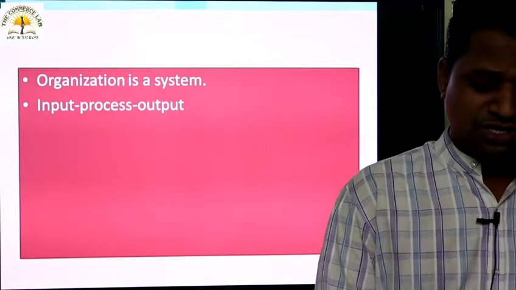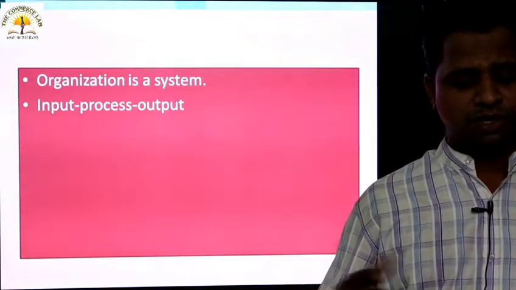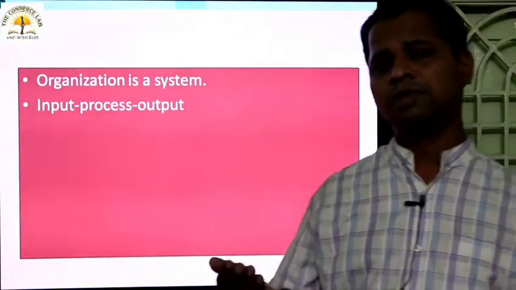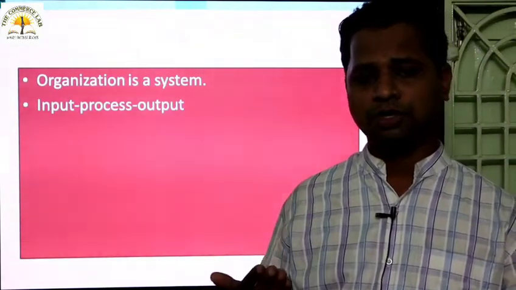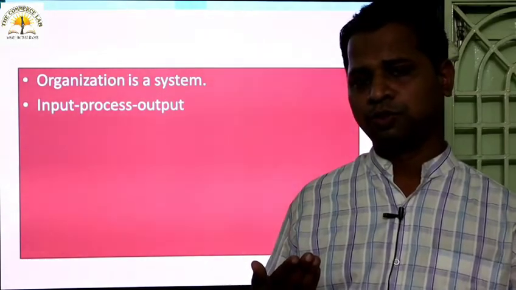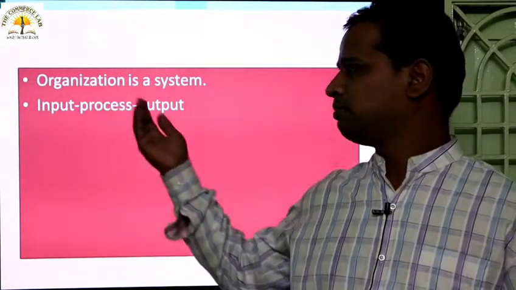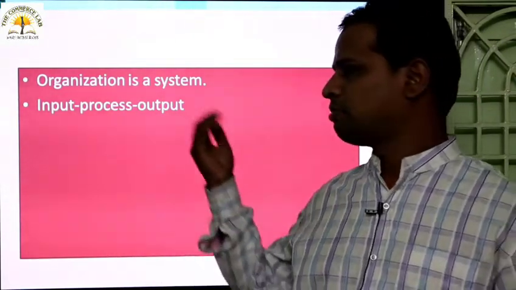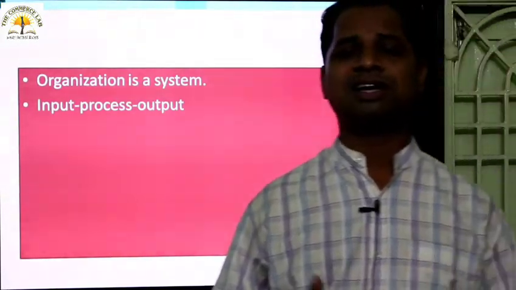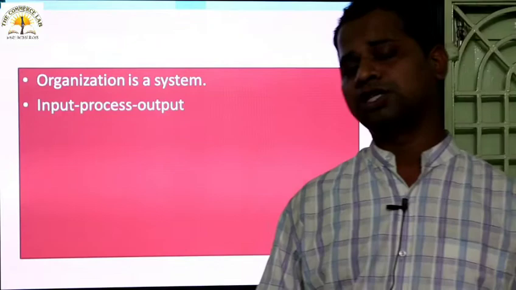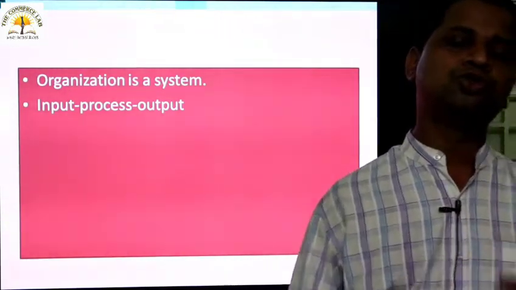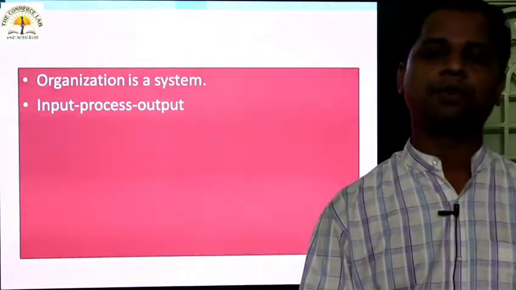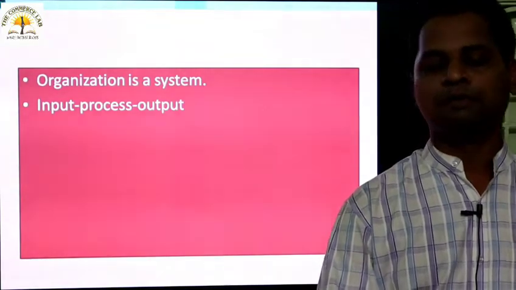And look at this, organization is a system. Why is it treated as a system? Because something happens. What happens? There is some input used: technology can be used as input, raw material can be used as input, labor can be used as an input, money can be used as input, and there is some process that occurs in the organization. Through different departments the process happens, and there is some output, in the sense of what? Finished product, or any kind of product and services that an organization is producing. So organization has to see that the particular system functions smoothly and properly, then the whole system will work well.